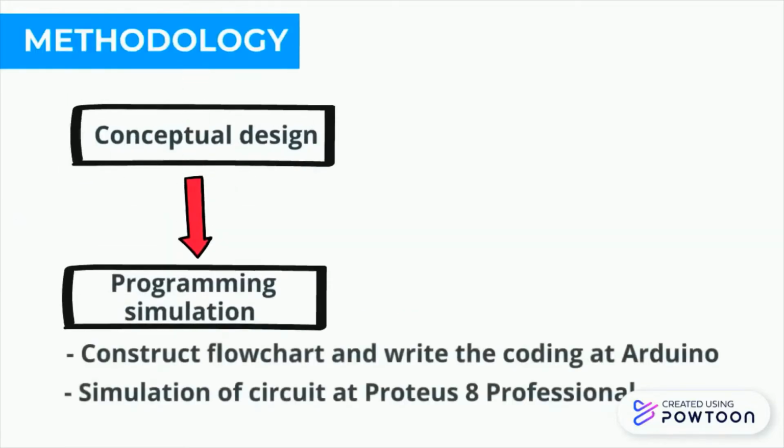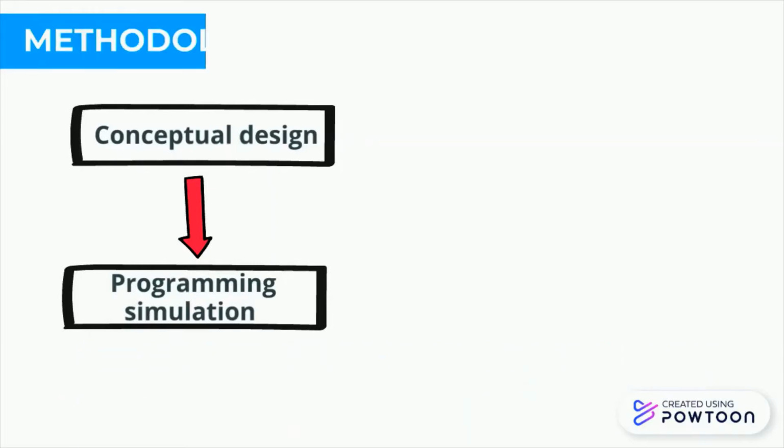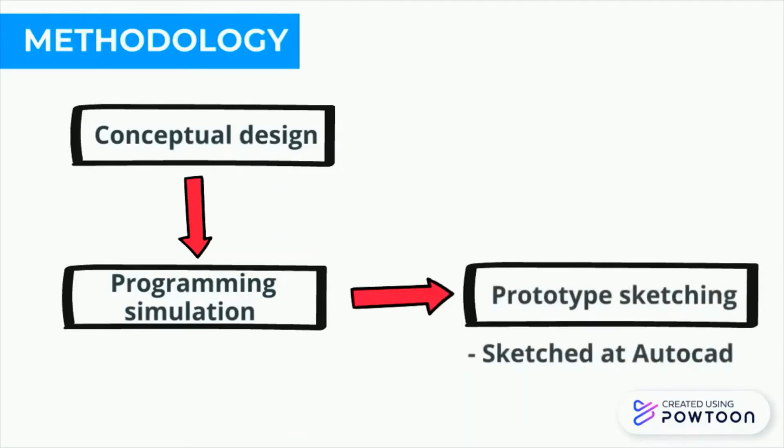Next, programming simulation. During this stage, I constructed a flowchart based on how I want the machine to work. Next, the programming of the machine has also been written in Arduino. After that, the simulation of the circuit has also been carried out in Proteus. Thirdly, prototype sketching. Since the experiment on the real hardware could not be carried out, I have sketched the design of the prototype in AutoCAD.